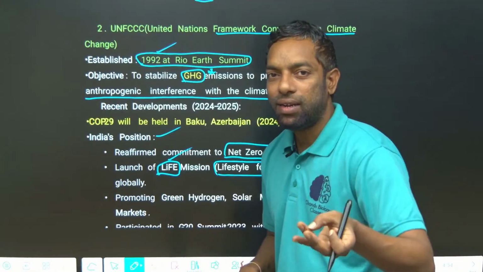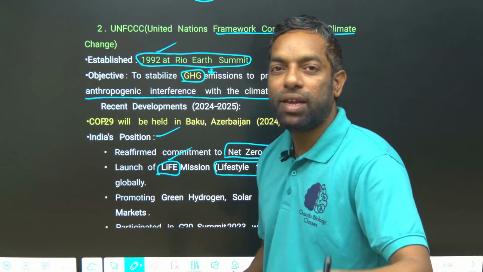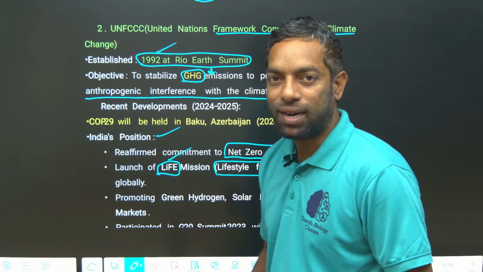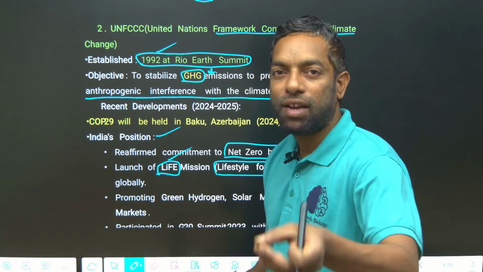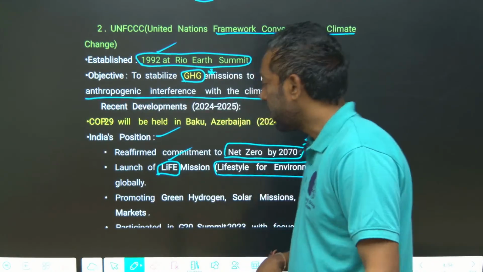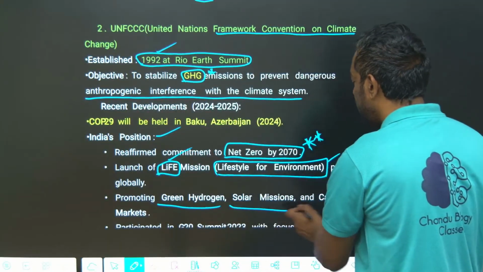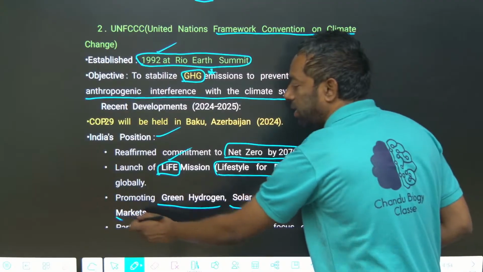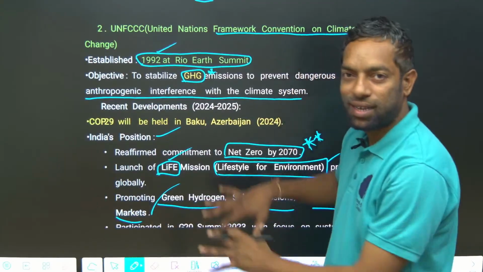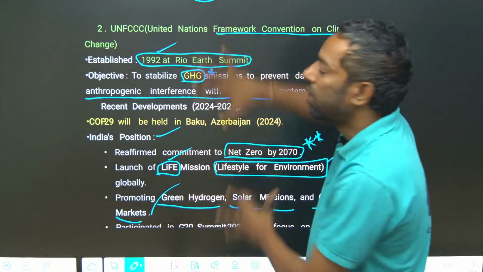India set 2070 as the net zero emission year, along with Lifestyle for Environment. Also, promoting green hydrogen, solar missions and carbon markets. These are India's initiatives relevant to the UNFCCC.